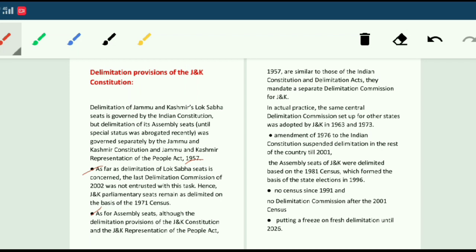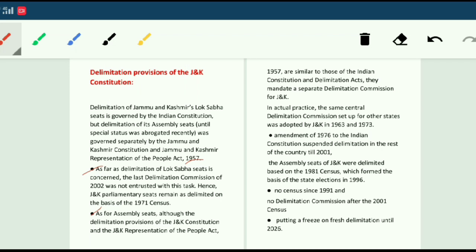In actual practice, the same central delimitation commission set up for other states was adopted by Jammu and Kashmir in 1963 and 1973. So the commissions set up by the Indian government in 1963 and 1973 were also adopted by the Jammu and Kashmir government.